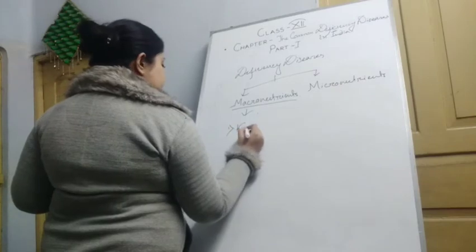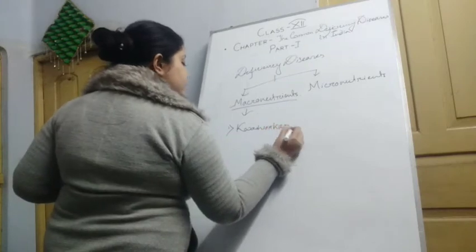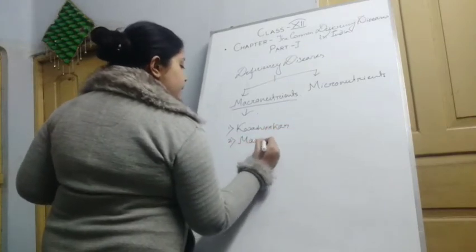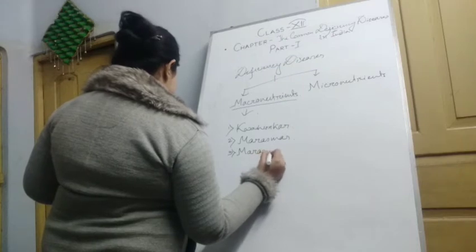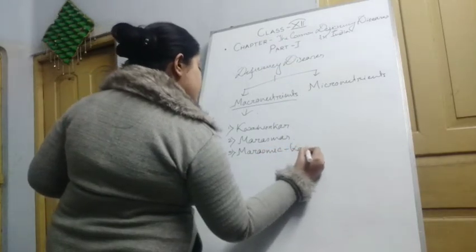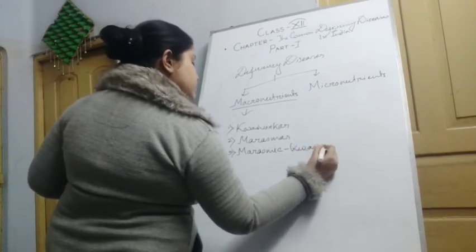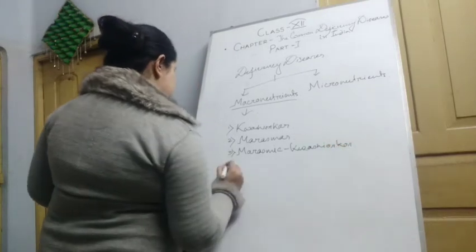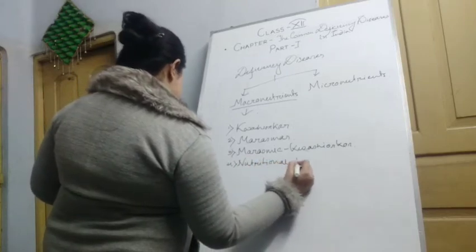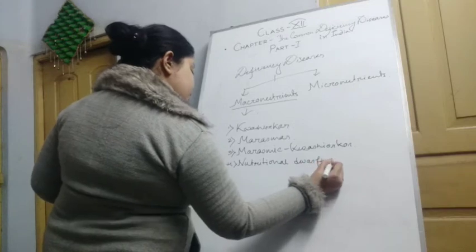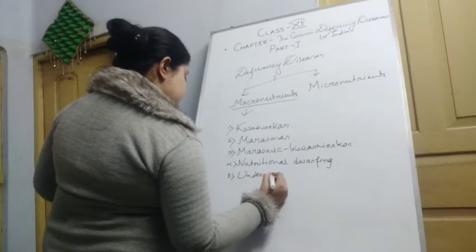Mainly kwashiorkor, second marasmus, the third one is marasmic kwashiorkor, the fourth is nutritional dwarfing, and the fifth is underweight.